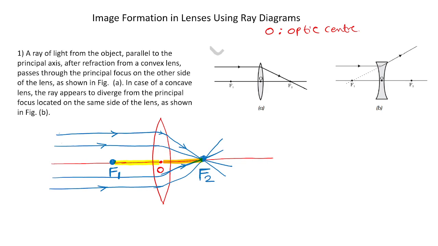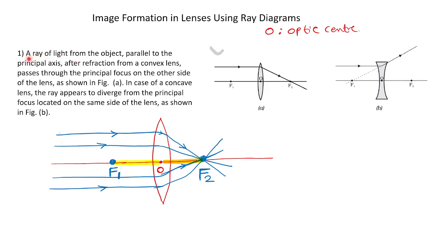Okay. This sentence is taken from the textbook. In the exam they will ask questions like: write any two rules of image formation in convex and concave lens. If they ask like that, you have to draw the diagram and write it in sentences. Actually there are three rules.